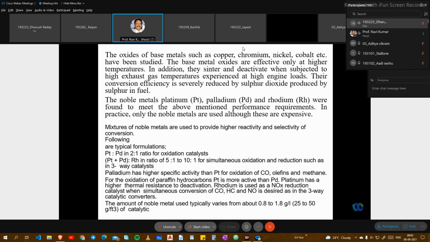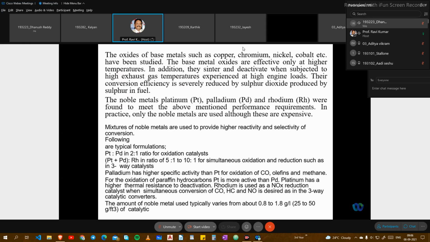Copper is used to absorb the oxides of nitrogen, and chromium, nickel and cobalt are also used. Particularly through NOx we get the oxides, and these oxides are absorbed using copper, chromium, nickel, cobalt, etc.